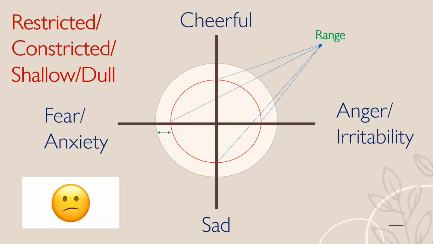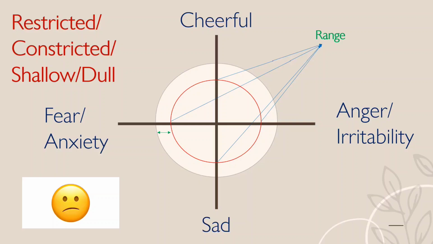What happens in restricted, constricted, shallow, or dull affect? More or less, these words are synonymous to each other. The restriction, constriction, shallowness, dullness define the same thing more or less. You can see the patient shows emotions in all the directions, but the intensity is decreased.